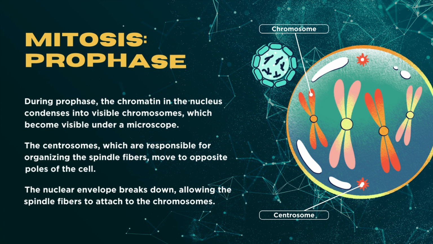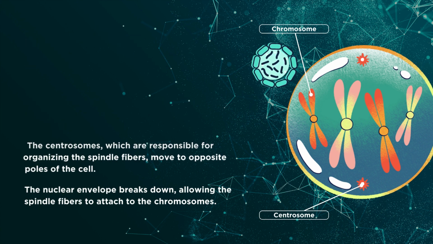There are almost 5 stages in mitosis. The first stage is prophase. During prophase, the chromatin in the nucleus condenses into visible chromosomes, which become visible under a microscope. The centrosomes, which are responsible for organizing the spindle fibers, move to opposite poles of the cell. The nuclear envelope breaks down, allowing the spindle fibers to attach to the chromosomes.